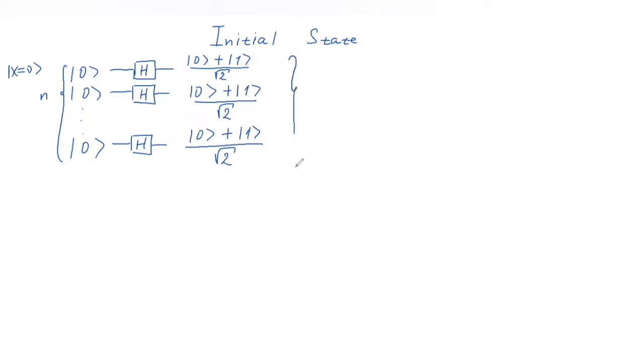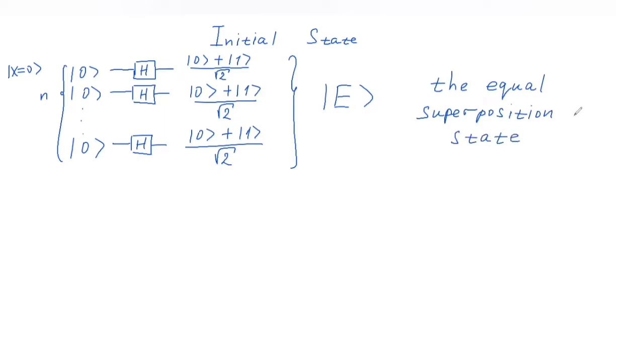So this state of the search registry, after we applied the Hadamard gate to every qubit, will be called the equal superposition state, and we will denote it as E in the ket notation. We will see in a moment why it is called the equal superposition state.